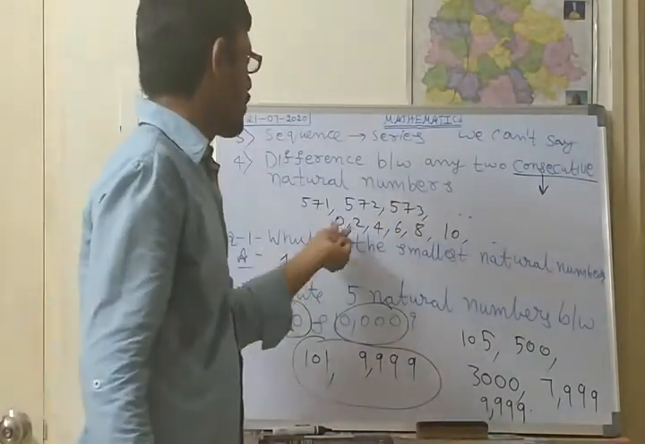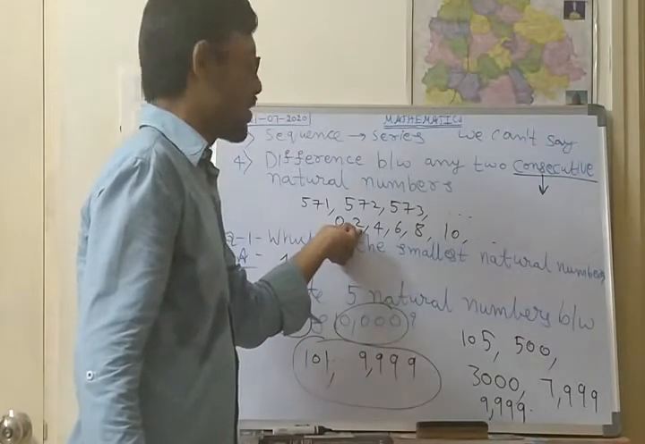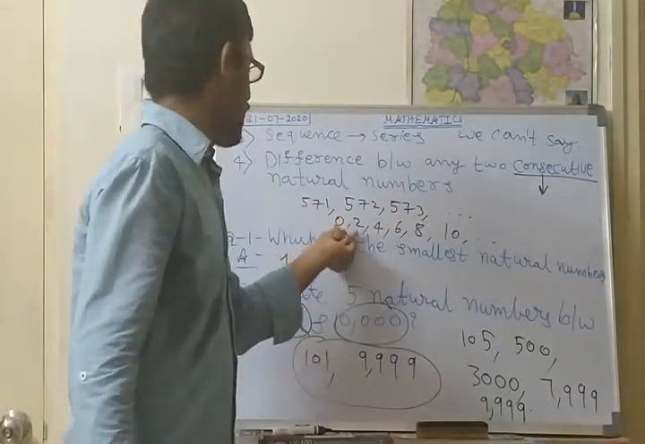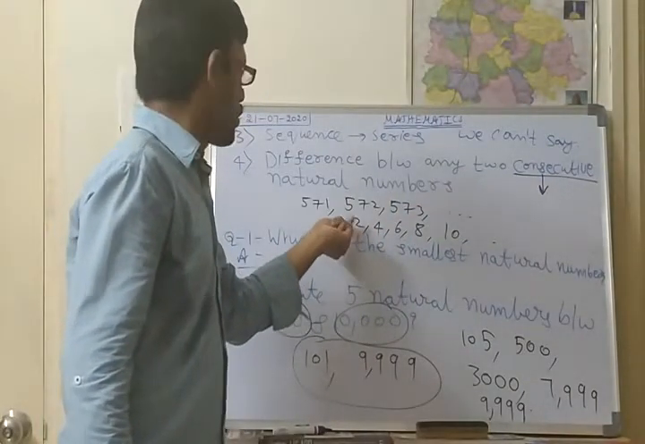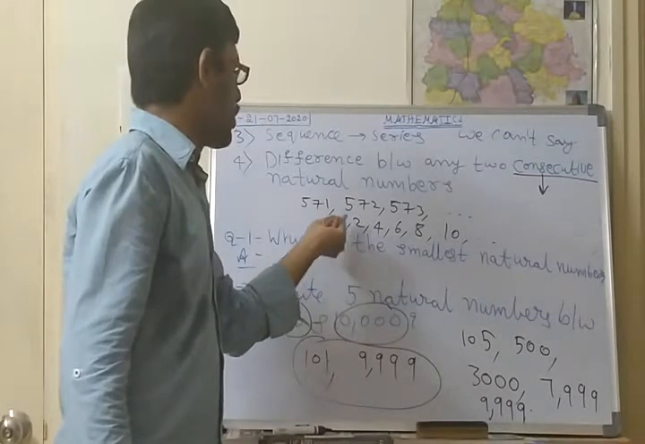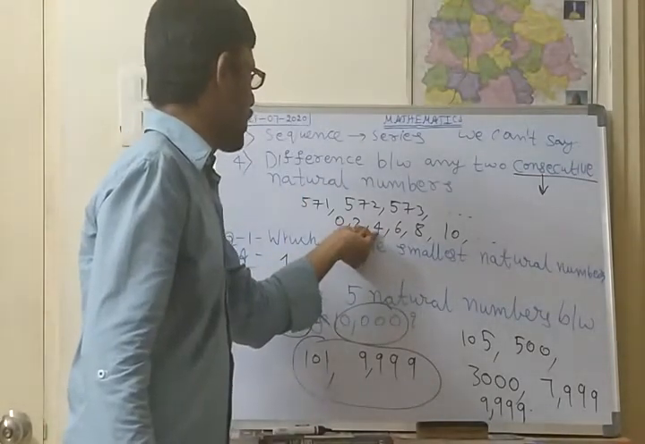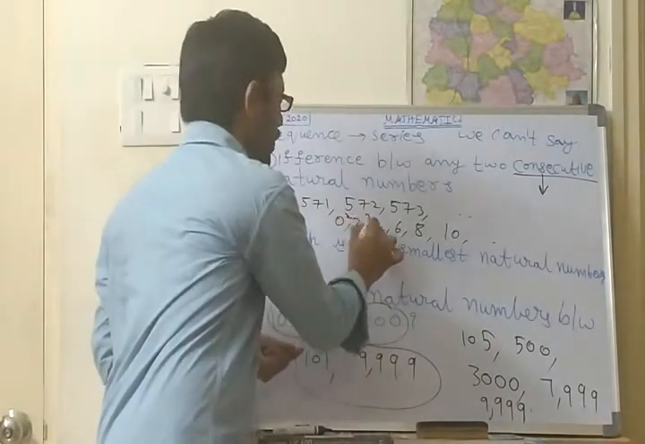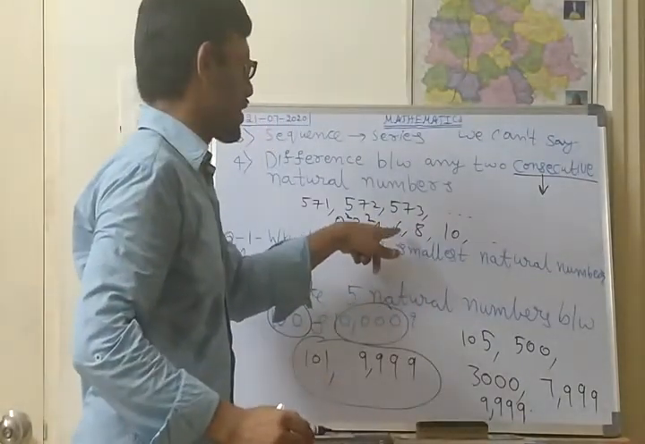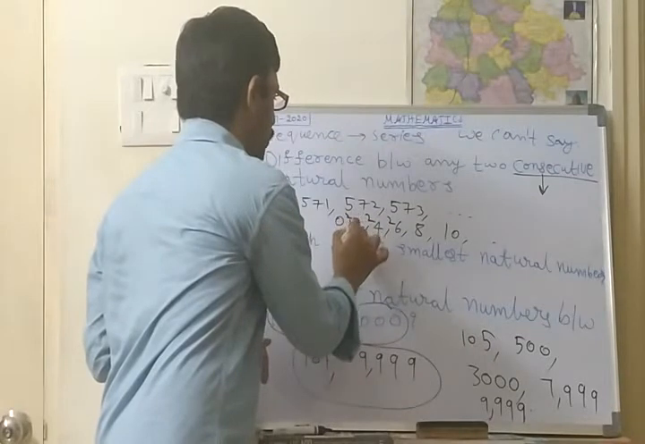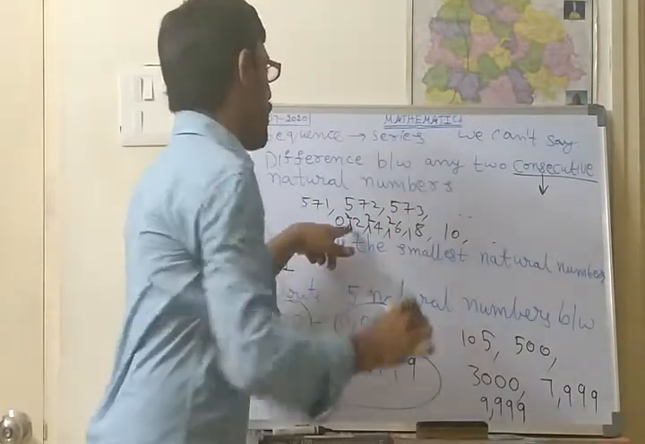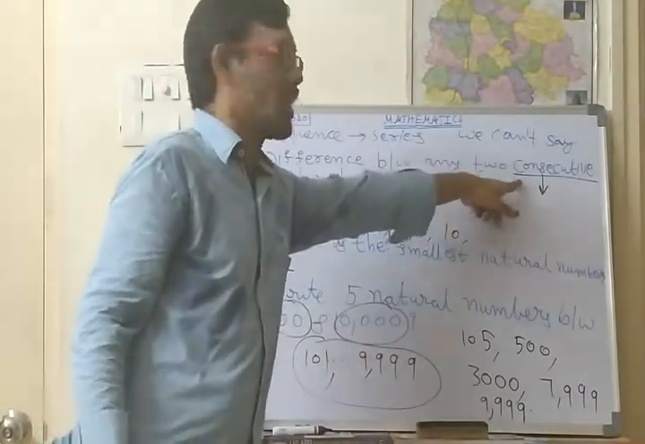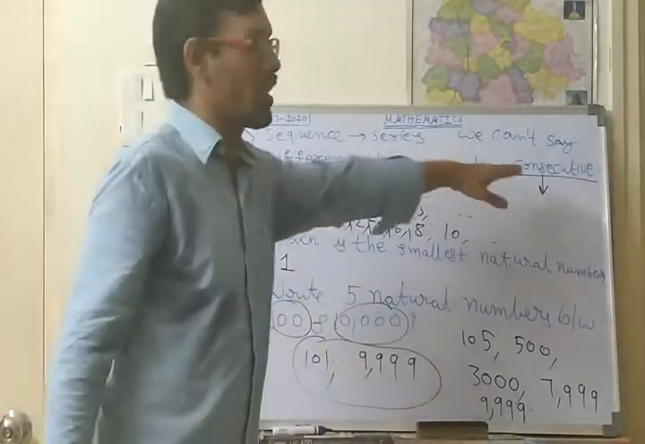Consecutive numbers means the difference between any two numbers will be the same at any place and at any time. Suppose here the difference between 0 and 2: 2 minus 0 is 2 only. Next, between 2 and 4: 4 minus 2 is also 2 only. Between 4 and 6: 6 minus 4, 2 only. That means if we are getting the same difference between the numbers, then those numbers are there in the consecutive series.